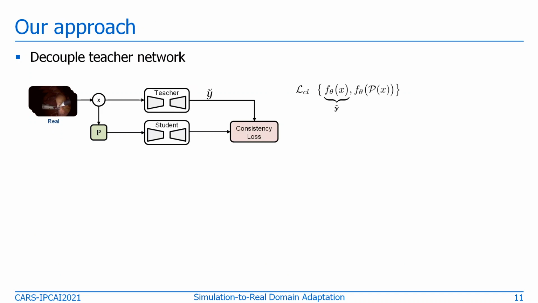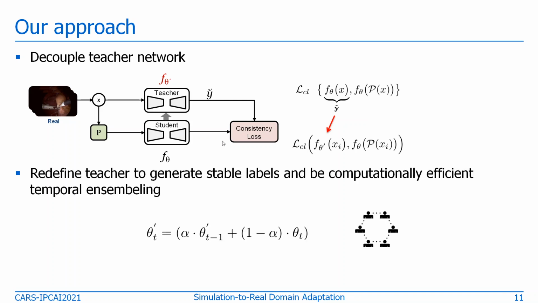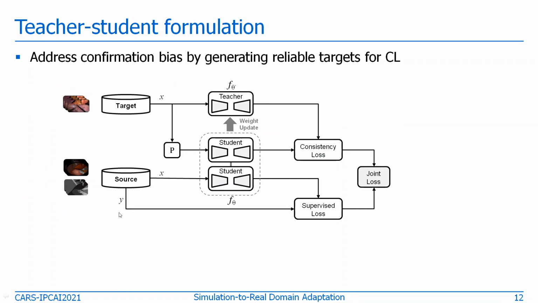In this work, we address this confirmation bias problem of the network by improving the teacher network, that is the pseudo label generation process of the unlabeled consistency learning part. So for this, we decouple the teacher network from the student and redefine it to produce stable labels as well as remain computationally efficient. So we choose it as a temporal ensemble of the student network.